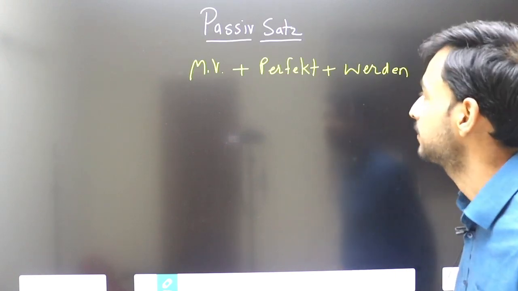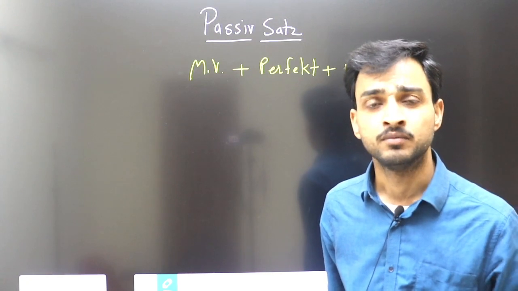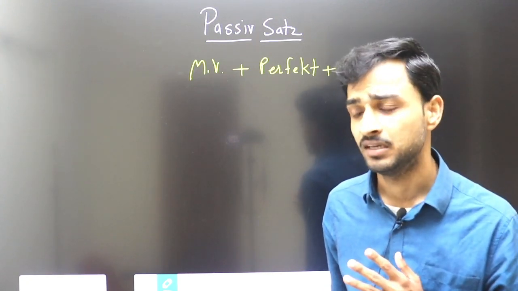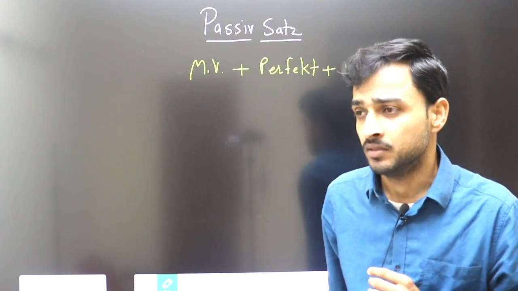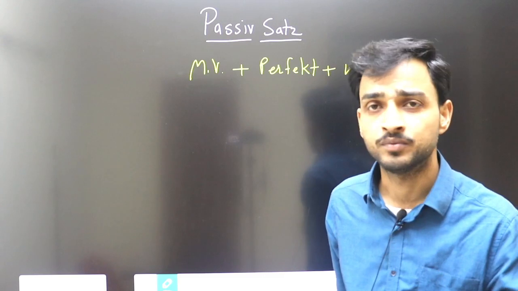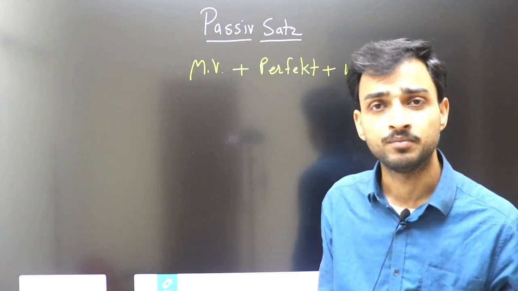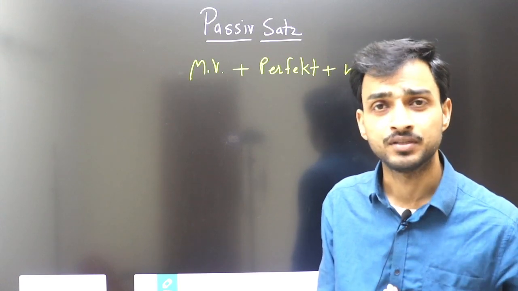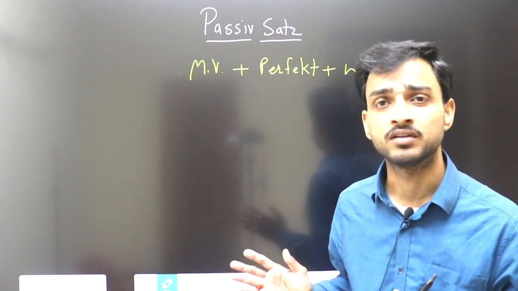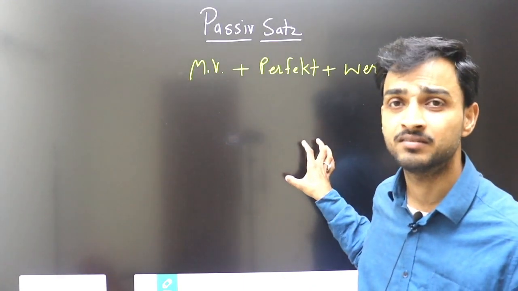Now we'll say passive voice. Modal verb is also used in passive voice. Before that you should know active and passive. What is active? Active means I say, I am driving car or I am reading newspaper. Passive is newspaper is read by me, car is driven by me. This is passive voice, where subject is not important, action is important. So I write one sentence in active voice, then I convert that sentence in passive voice.